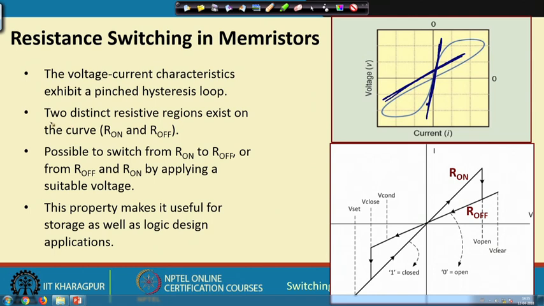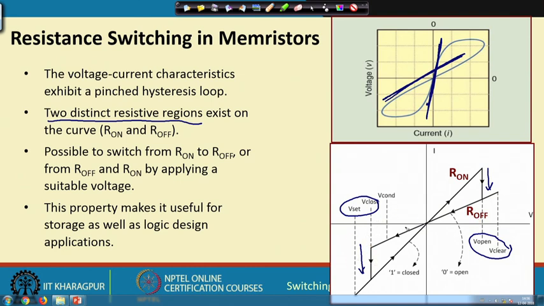So, there are two distinct resistive regions, low resistance and high resistance, and I can switch from one resistance to the other by applying a suitable voltage. If I apply a voltage V open or any voltage beyond that, let us say V clear, then it will switch from R on to R off. But if I apply a negative voltage beyond V close, then it will switch from R off to R on. So, I can switch from low resistance to high resistance or high resistance to low resistance by applying a voltage of suitable polarity.